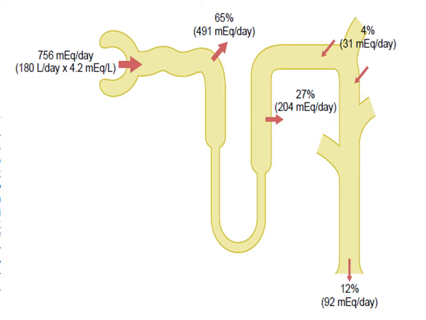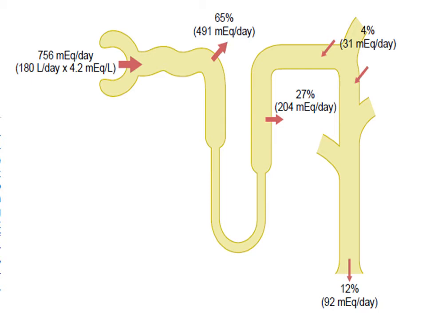So it is these areas where the day-to-day variation in the potassium excretion occurs, meaning if the requirement of potassium in the body is enough, then the amount of potassium excreted will be around 4% in the late distal tubule and 12% in the cortical collecting tubule, making it 92 milliequivalents per day. But if the amount of potassium in the body is less, then the secretion in these areas will decrease, and they will increase the reabsorption of potassium.